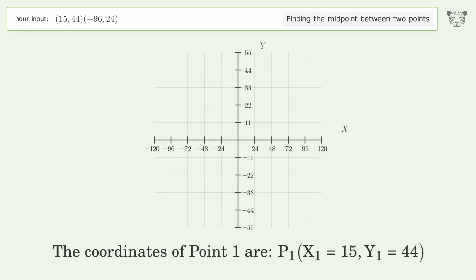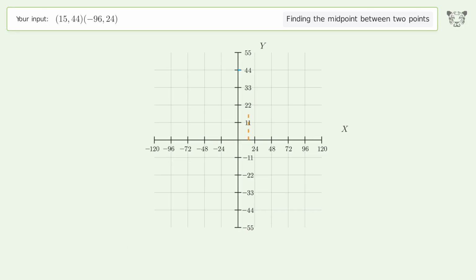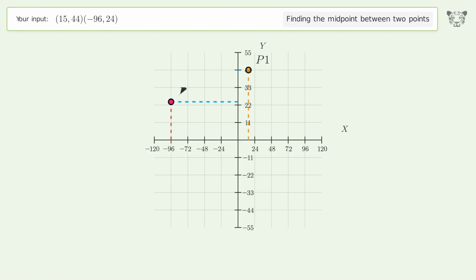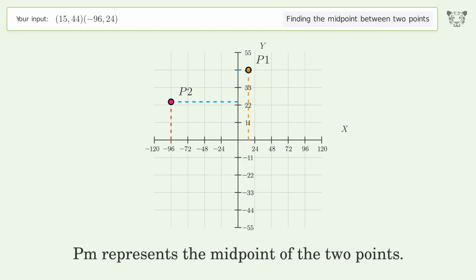The coordinates of point 1 are x1 equals 15, y1 equals 44. The coordinates of point 2 are x2 equals -96, y2 equals 24. PM represents the midpoint of the 2 points.